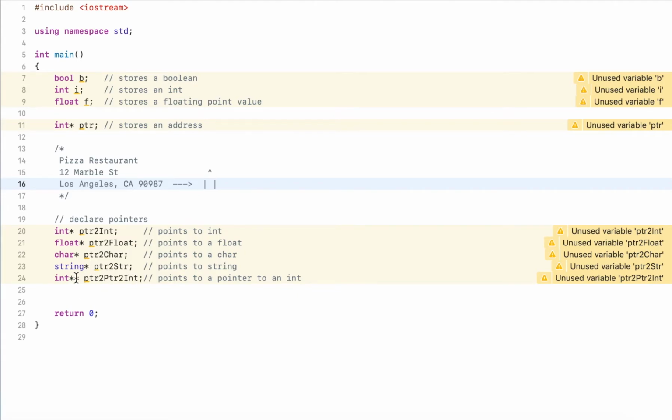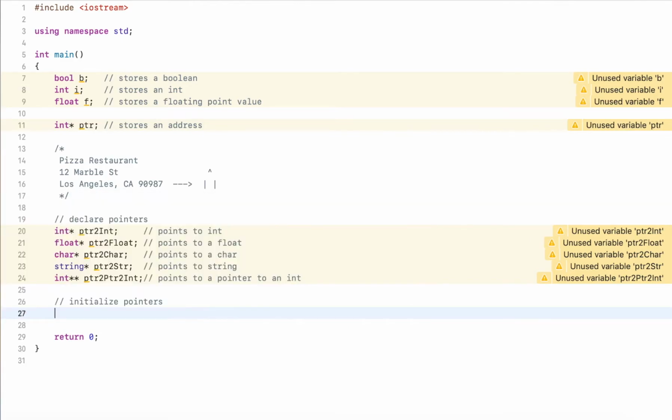If you see multiple stars, it's really just an address to another address that points to a data type. You could even have more pointers added up here. But what we want to focus on is simple pointers like this: pointer to an int, pointer to a float, pointer to a char, and so on. So let's see how we can initialize pointers.